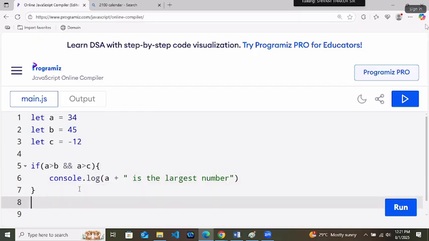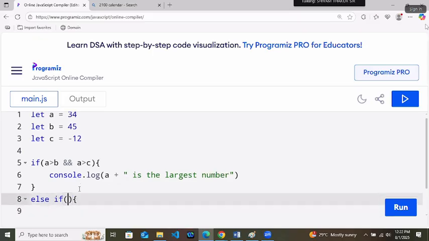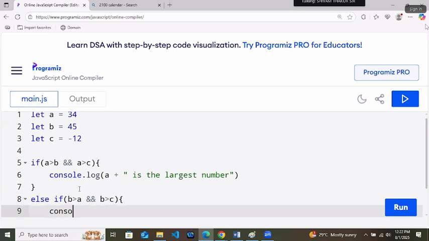Now, if A is already the largest, B or C will not be the largest. Means no need to write one more. If B is greater than A and B is also greater than C, in that way, console.log B is the largest number.